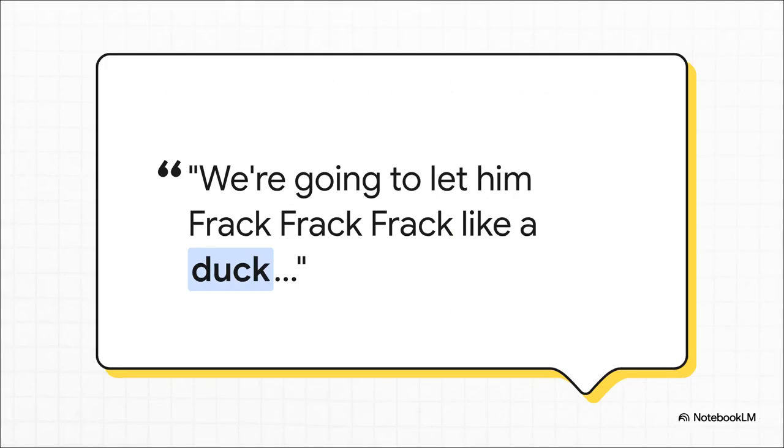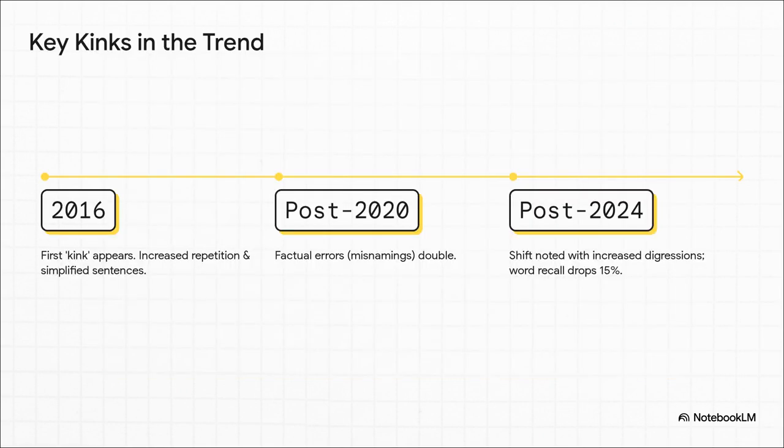This is a textbook example of what a speech pathologist would call a phonemic paraphasia. It's a sound swap. The k sound from quack gets mixed up with frack. It's a tiny little slip, but it's a specific type of error that points to a brief misfire in the brain's language processing. What's fascinating is that this isn't just a smooth, straight line downwards.